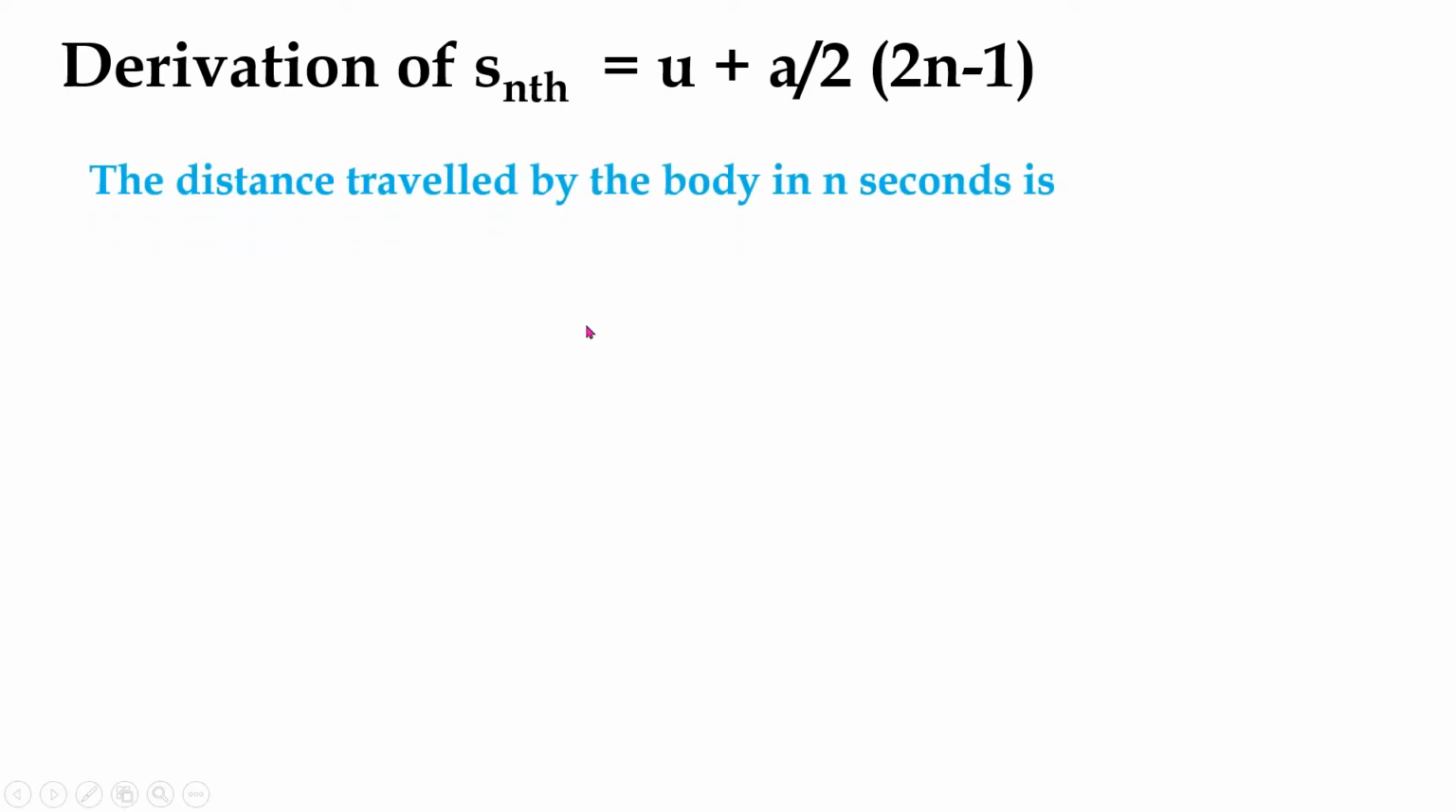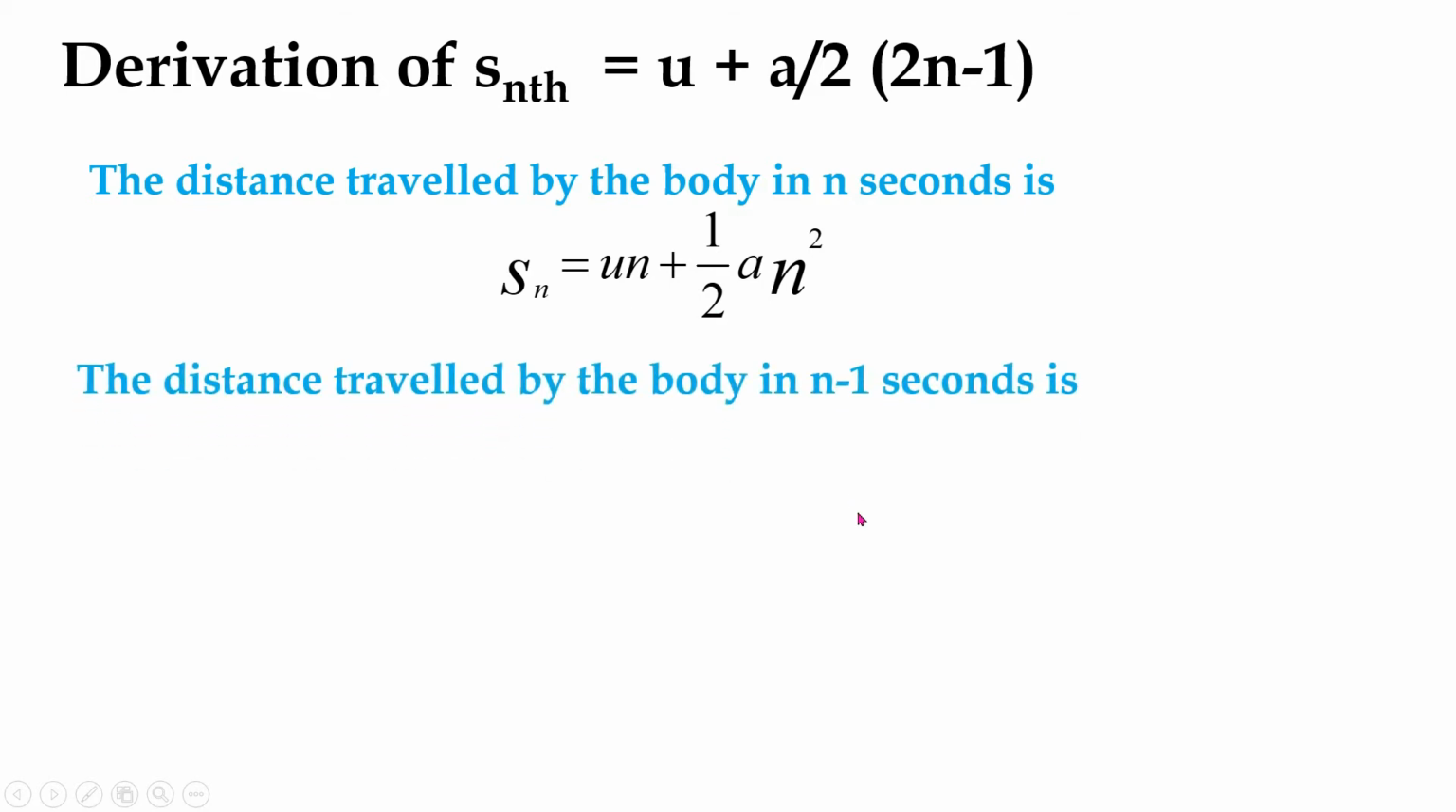The distance traveled by the body in n seconds is Sn is equal to un plus half a n square, because you have the formula s is equal to ut plus half at square, in which t is the time. Now let us write n instead of t, because we have taken the distance traveled by the body in n seconds. So Sn is equal to un plus half a n square. Similarly, let us take the distance traveled by the body in n minus 1 seconds.